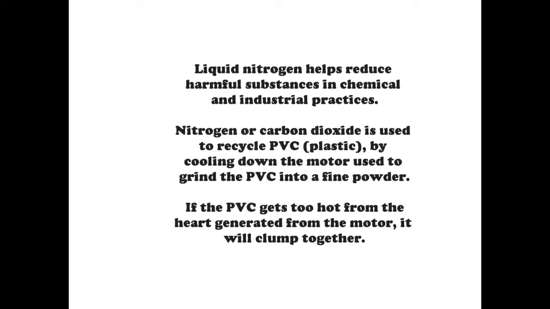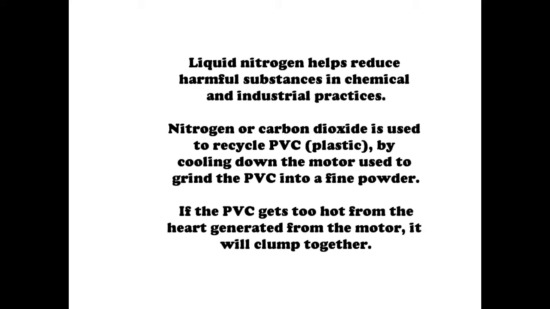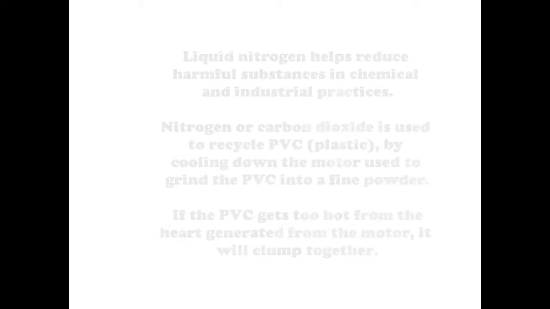Nitrogen or carbon dioxide is used to recycle PVC plastic by cooling down the motor used to grind the PVC into a fine powder. If the PVC gets too hot from the heat generated from the motor, it will clump together.